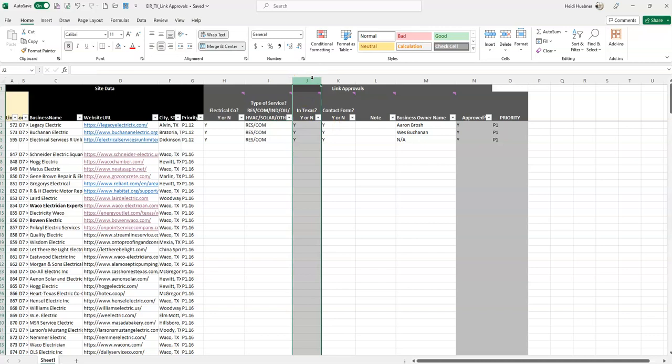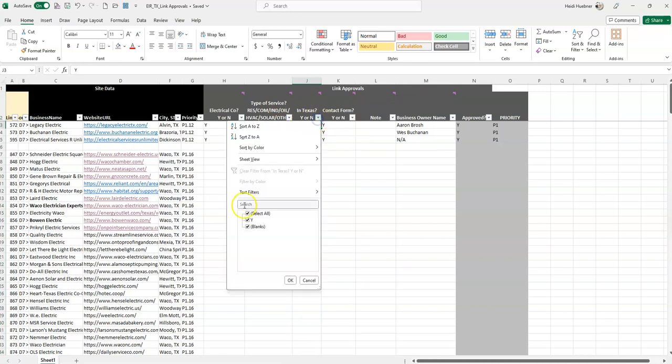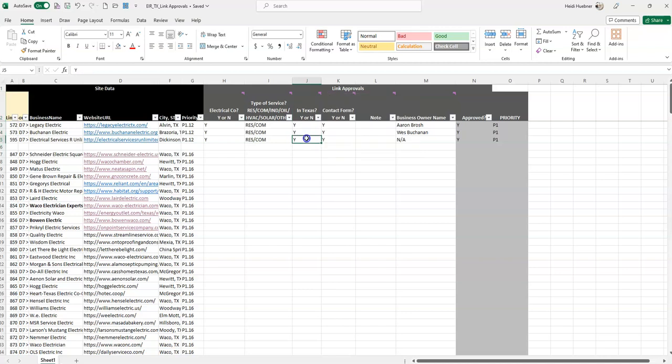Next up is: is the company in Texas? This is where you would look at their site. Lots of times if you scroll down to the bottom, it'll say their location, if it doesn't say it somewhere else. If the site is located in Texas, then you would put a yes here, so a Y. But if it isn't, then please mark it as no, and then provide the state that it is in. Here's a few examples. Let's say it's in Florida, then you would put N and then the state. If it's not at all located in the USA, then you can just mark it as a no.